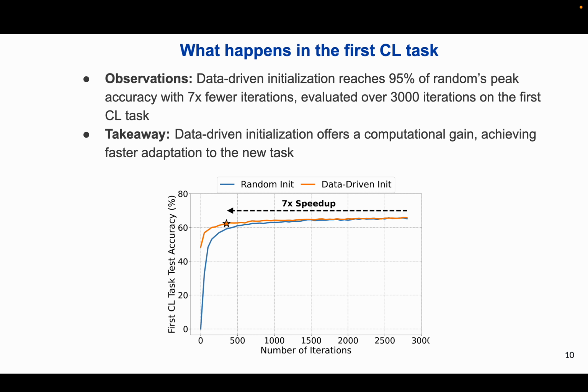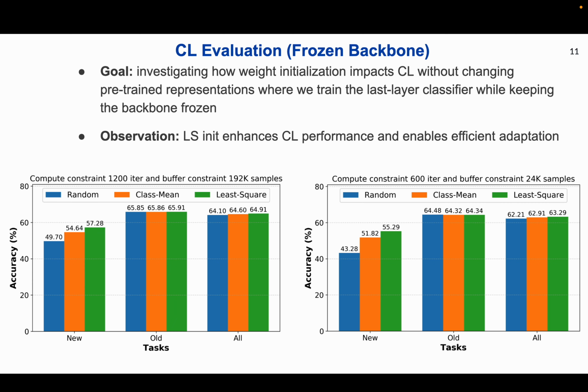Next, we measure how quickly each method adapts. On the first continual learning task over 3000 iterations, least square initialization reaches 95% of random initialization's peak accuracy with 7 times fewer iterations. This demonstrates that data-driven initialization leads to significantly faster learning.